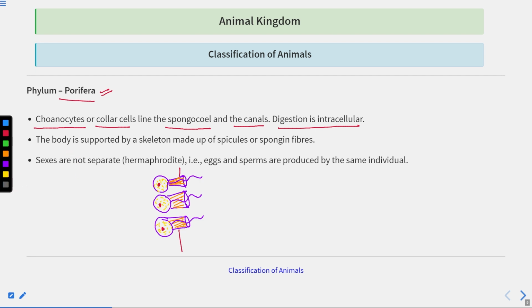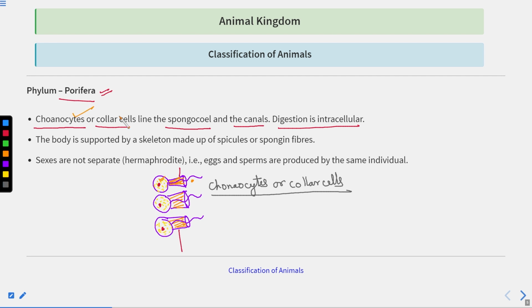So the name of this cell is choanocytes, or commonly called collar cells. Now, whenever any food material comes here, with the help of the flagellum they take this food material inside their collar and ultimately it reaches the cellular part of the choanocyte.